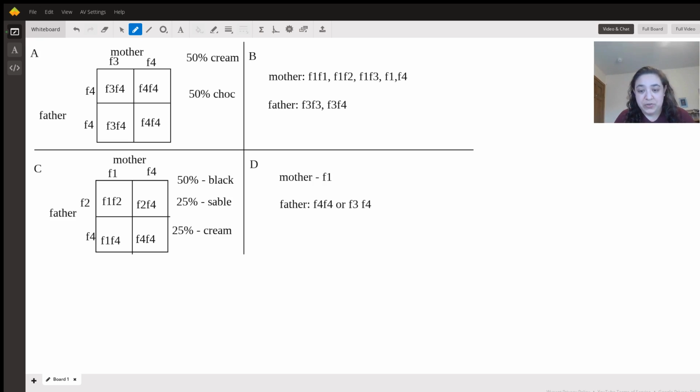But if the other two alleles that the father has are F4, both of them, or F3 and F4, we will be able to see the other phenotypes expressed in the rest of the population of those children.